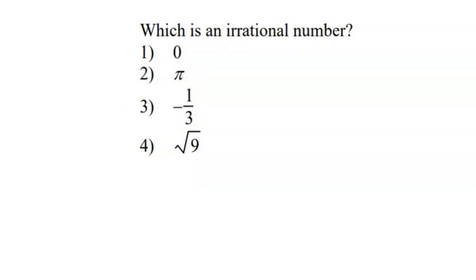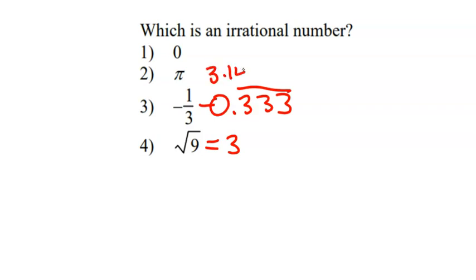How about this one? Which value is an irrational number? So the square root of 9 is 3. -1/3 is -0.333 repeating. And pi is 3.1415... keeps on going. Never ends, never repeats. That's irrational.